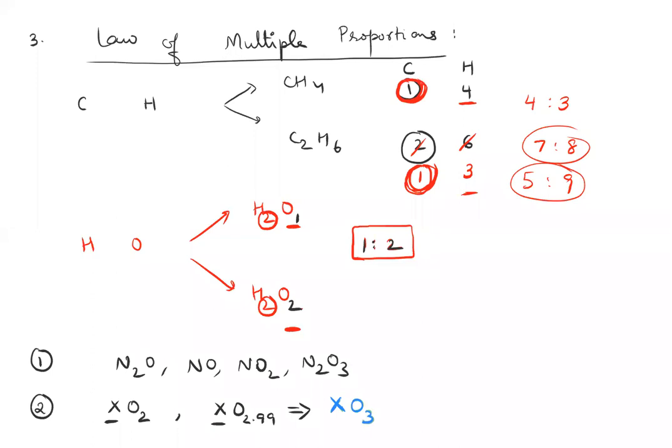So this law helps to determine formulae of unknown compounds. Suppose I take sulfur. Now I know sulfur forms SO2, sulfur forms SO3. But back in the days when scientists were experimenting, they knew about SO2. They did not know about SO3. Some scientist found a new gas in which there is only sulfur and oxygen. He's doing some calculations with the percentage of sulfur and percentage of oxygen, and he ended up finding that the ratio of sulfur and oxygen is 2.98. He found that out.